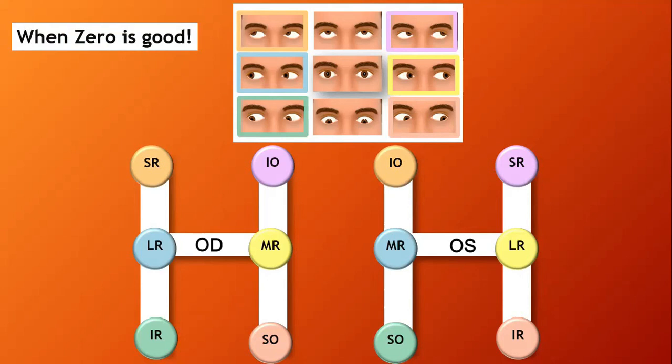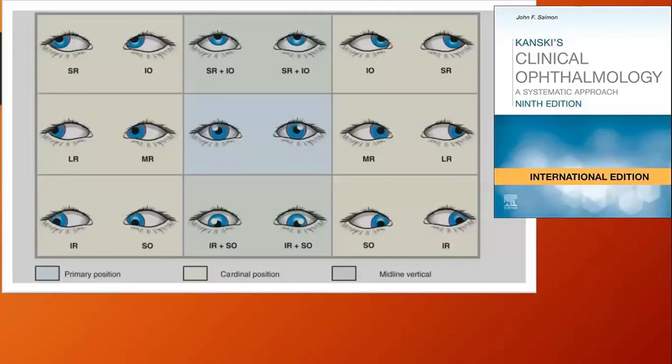And sometimes the muscle is overacting, like in inferior oblique overaction. So we can grade the overacting muscle by +1, +2, +3, +4. All right. So 0 here means normal action. And this is from Kaneski. So as you see here, in this color code, we have something called cardinal position. We have 6 cardinal positions.